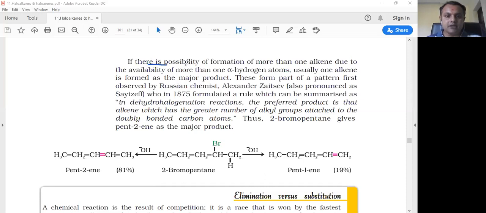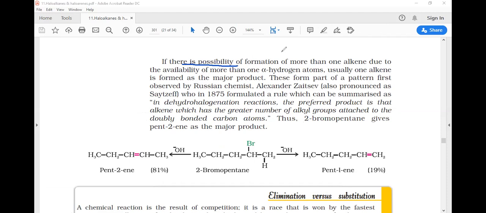There is a possibility of formation of more than one alkene due to the availability of more than one alpha hydrogen atom. Usually one alkene is formed as a major product.